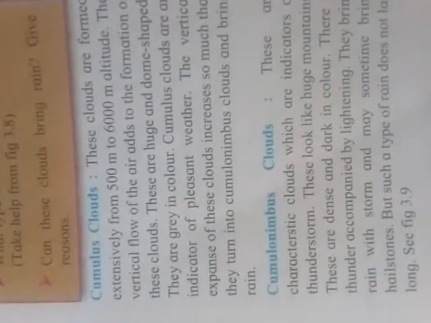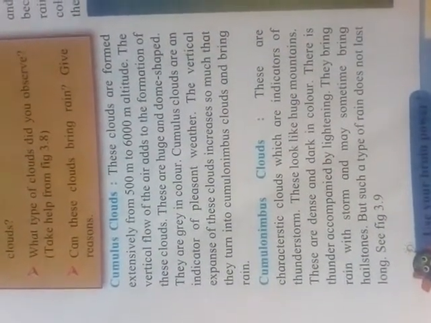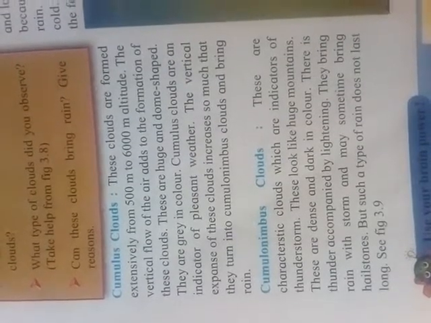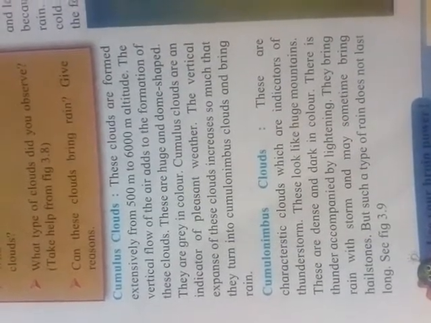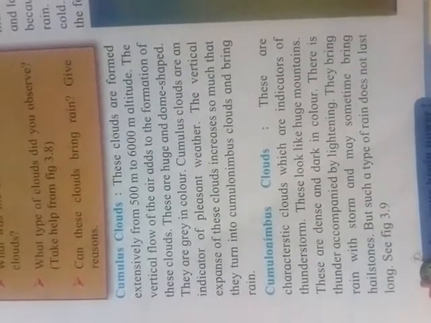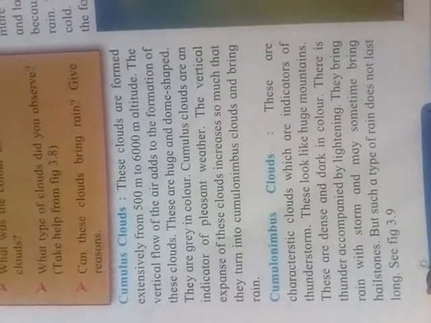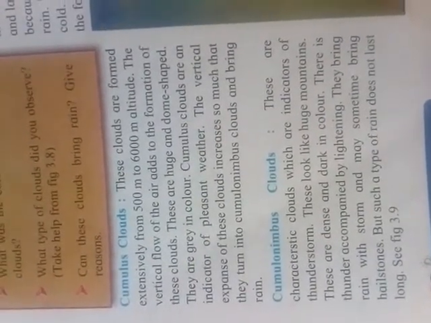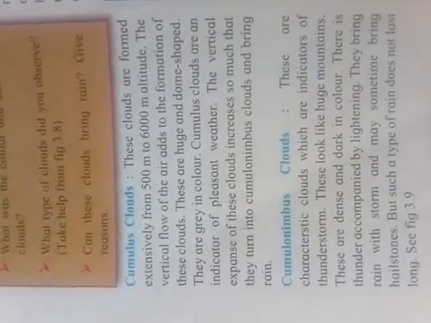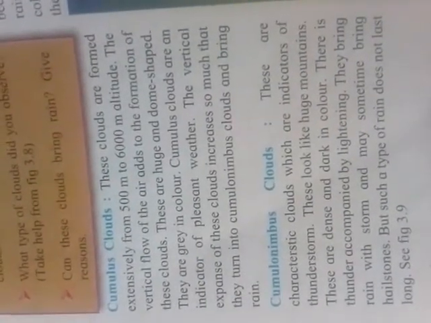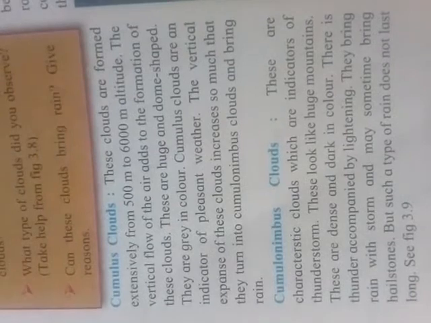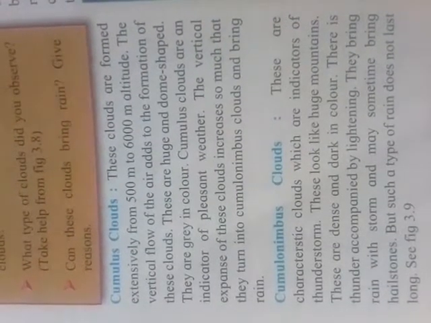Next, or last, type of cloud is the cumulonimbus cloud. These are the characteristic clouds which are an indicator of thunderstorms. This cloud looks like a huge mountain. These are dense and dark in color. The color of this cumulonimbus cloud is dense and dark.